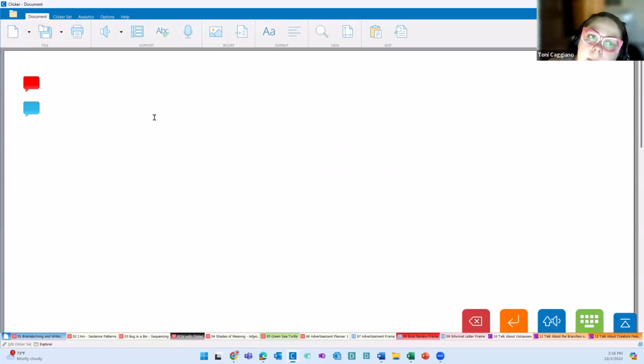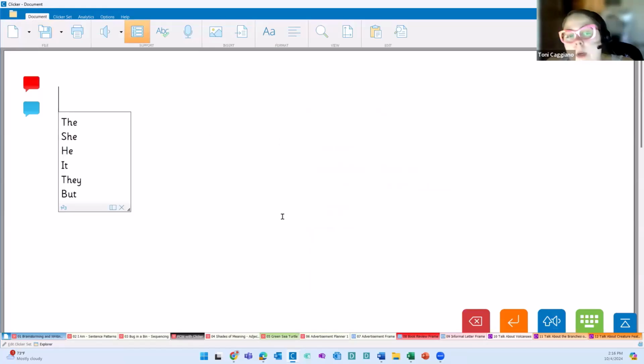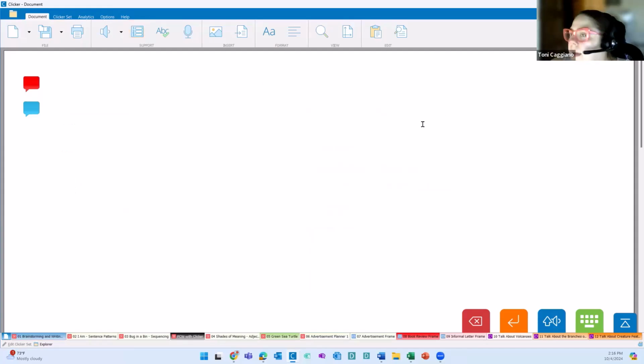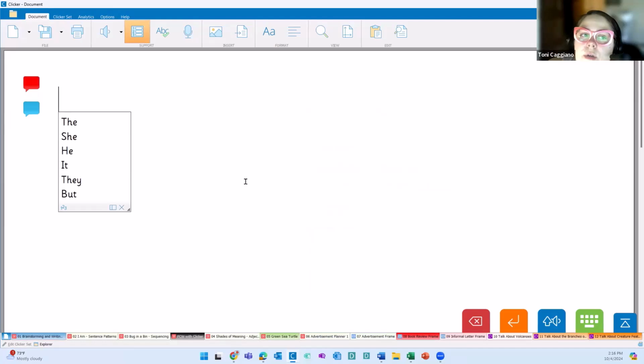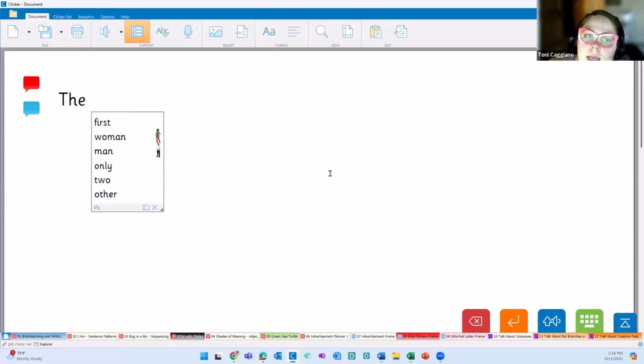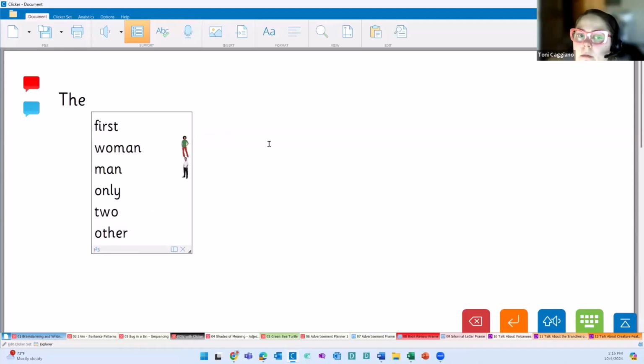So back into the document I go with my word prediction on. We're immediately giving them a place to start. So turning this off, I have no idea what I could possibly write about. As soon as I turn it on, it's giving me a place to start. So I could start with the, and then, oop, I have a couple ideas for what I can continue writing about. It's picture supported. So maybe they weren't sure what they wanted to write about, but now they see a woman, they're thinking about their mom. We can encourage them to continue writing and to just start somewhere with our word prediction.